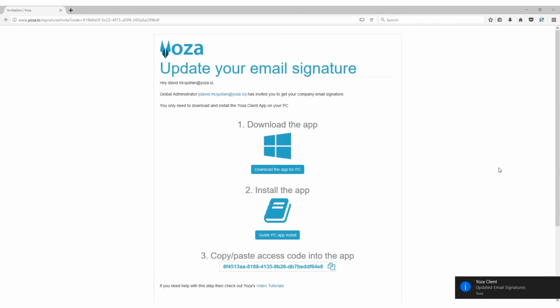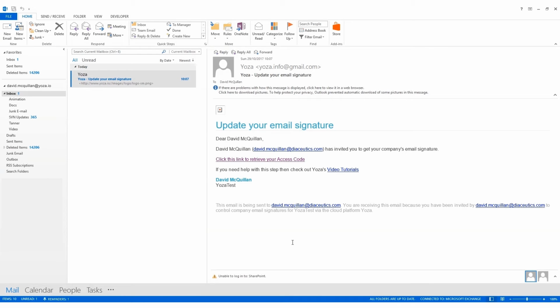Once verified, the Yoza client app will immediately update your Outlook signatures. You can confirm this by opening Outlook and composing a new email.